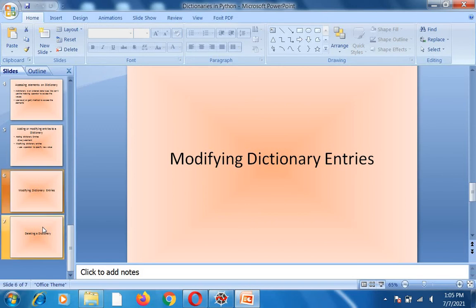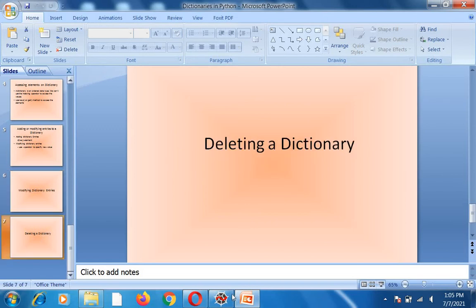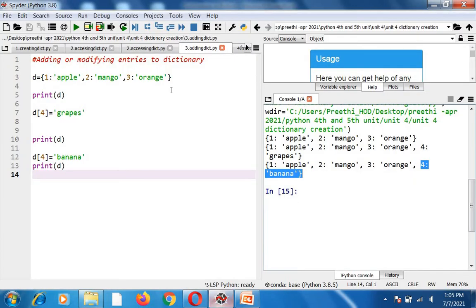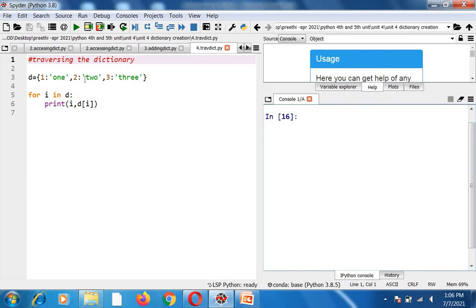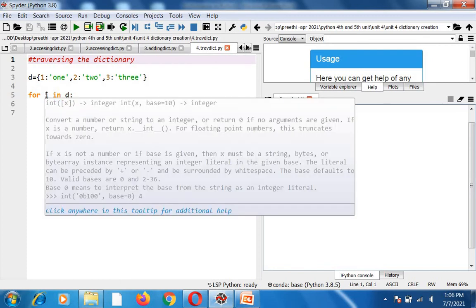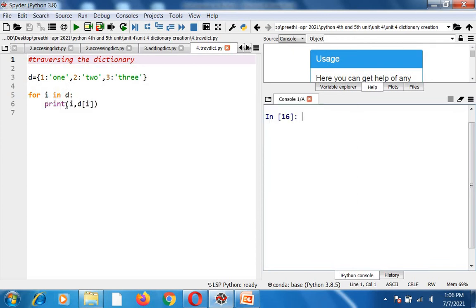Next is modifying. The last topic is deleting a dictionary. Before going to deleting, I'll tell you how to traverse inside your dictionary. So I'll clear the screen now. For traversing, I have created a dictionary like this: D will be equal to 1 with value ONE, 2 with value TWO, 3 with value THREE. For I in D, that means you can use a for loop for traversing the entries in a dictionary. I can use a variable called I over here. So for I in D colon, print of I comma D of I.